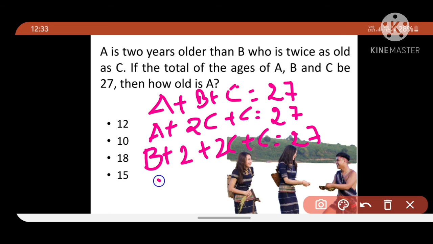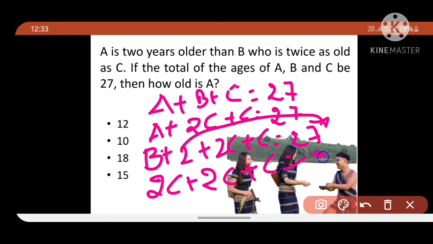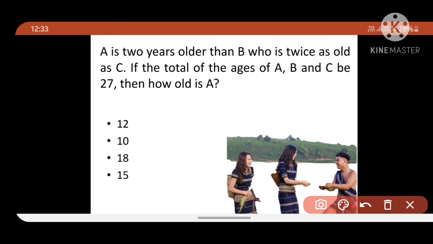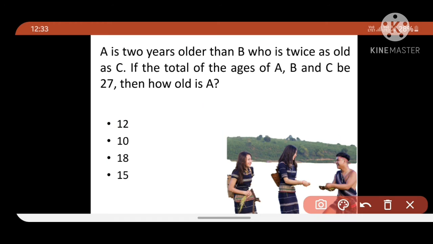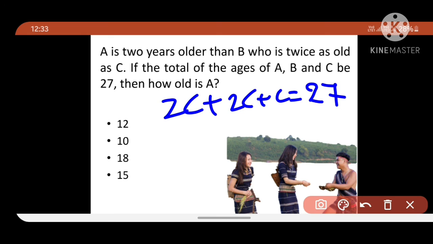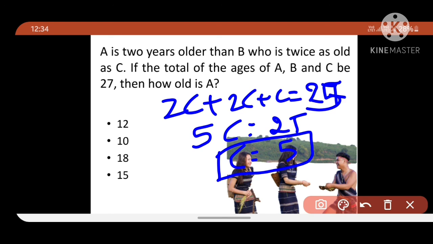Okay friends, here A we can write as 2C plus 2. If we send this to the other side, 2C plus 2C plus C equals 25. We have got that 5C equals 25, C equals 5, we got the C value.